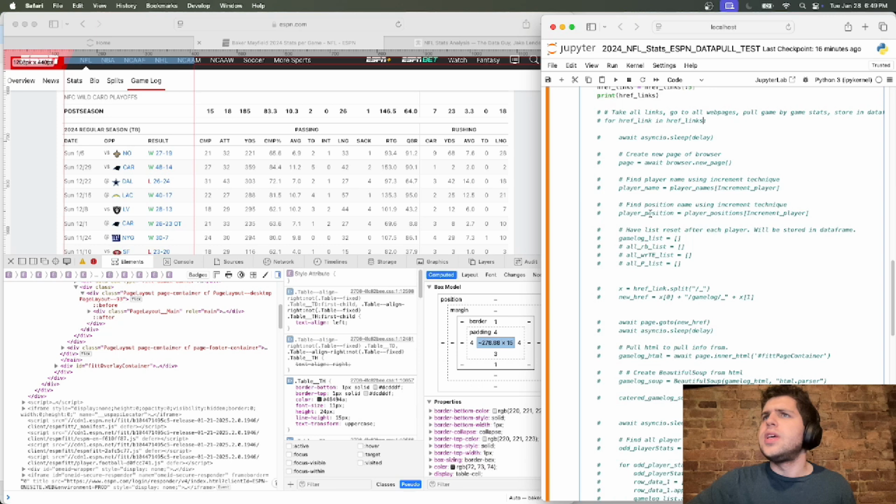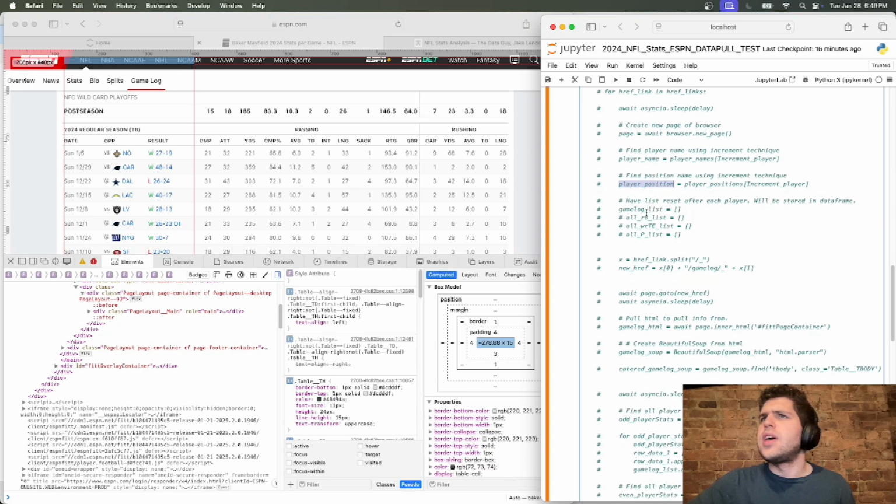So we get the player name, we get the player position, then have the list reset after each player, which will be stored in a data frame. Okay, not really sure, but we're going to get the game log list, and this is going to store all of the games for the player.